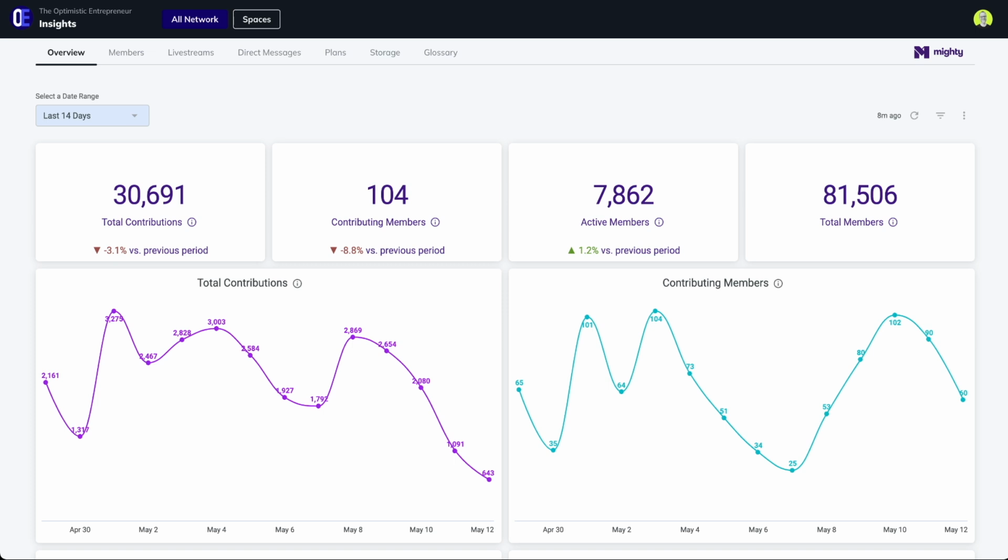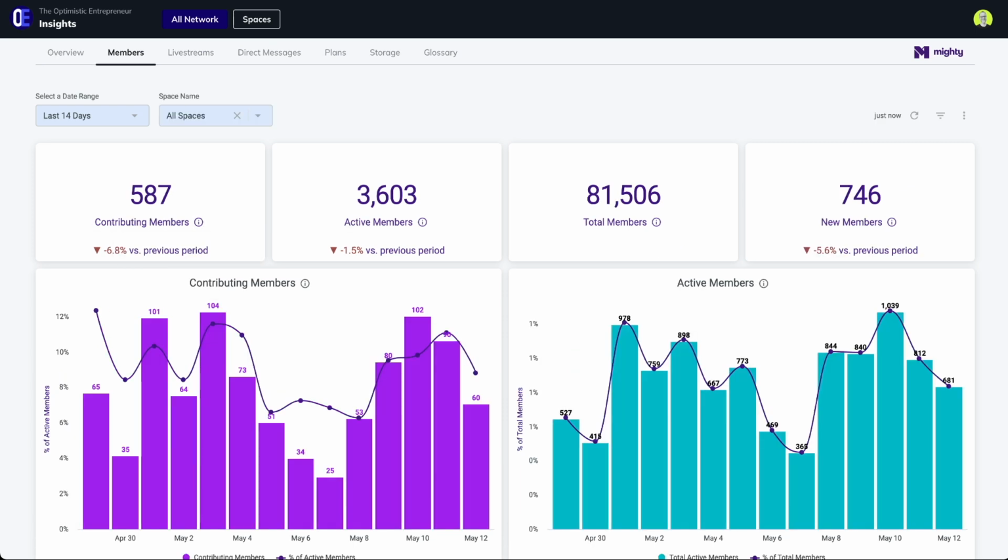Then, shifting to the members, you'll see here the total number of members, contributing members, and new members, plus ratios that tell you what percentage of your members are showing up and contributing. Oh, and see these little eye icons? Click on those for information on any of these charts. And if they're still not clear, drop us a note in Host Help in the bottom right corner of your Mighty network, and we'll get your questions answered.